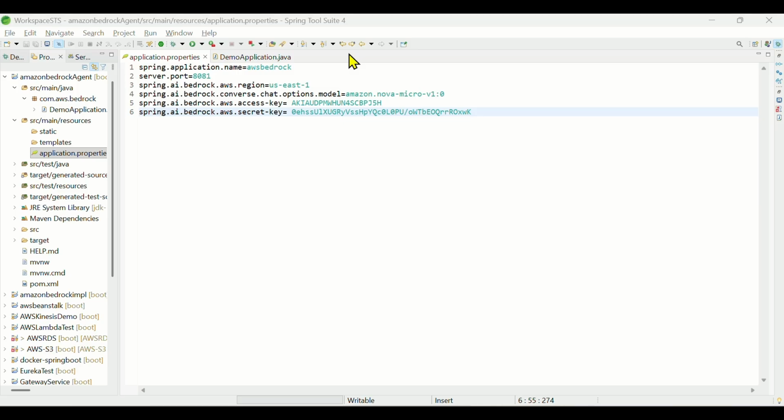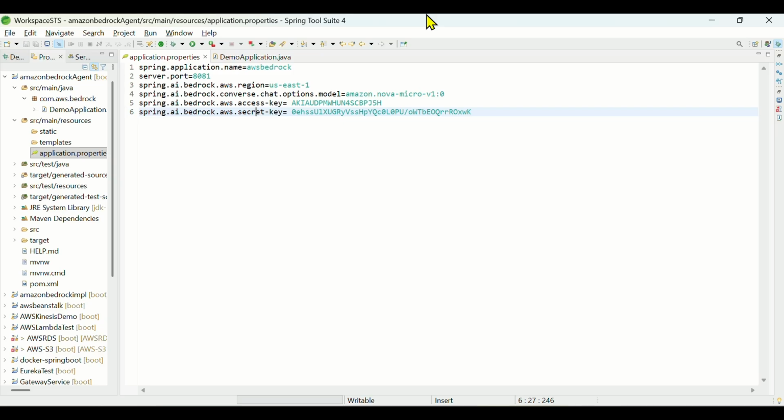Yes, so I've cloned a project and I've added the dependency of Amazon Bedrock and Spring AI. Same thing what I did during the last practicals, so you can also create the same project. I've added these properties: server port, the AWS Bedrock region, the model which I'm using, and the access key and the secret key to access the Bedrock service.